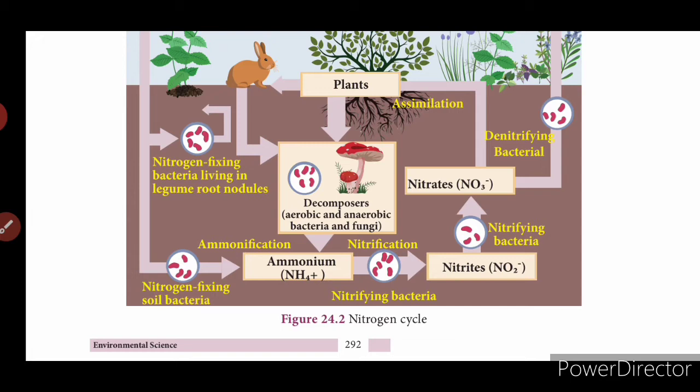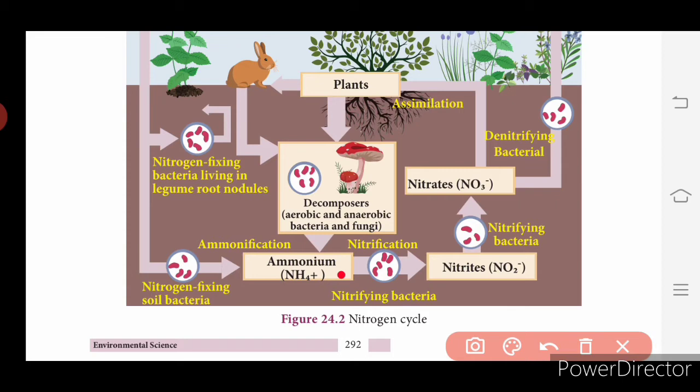Animal proteins are excreted in the form of urea, uric acid or ammonia. The putrefying bacteria and fungi decompose these animal proteins, dead animals and plants into ammonium compounds.